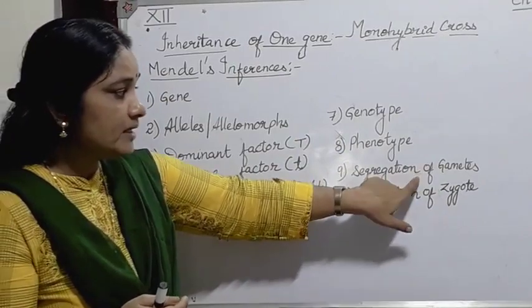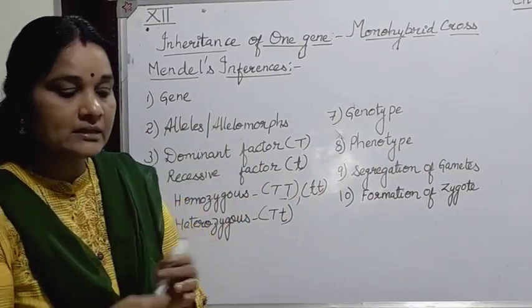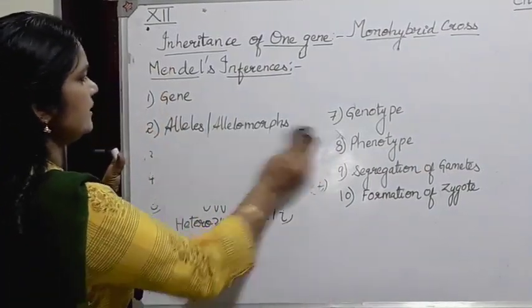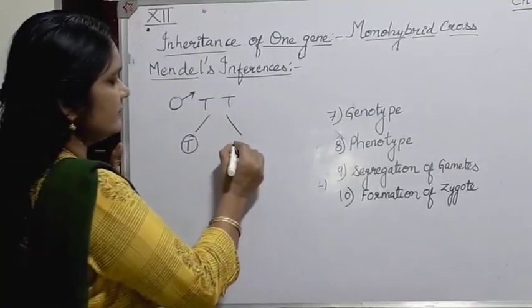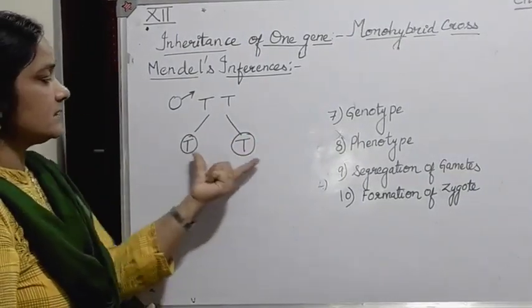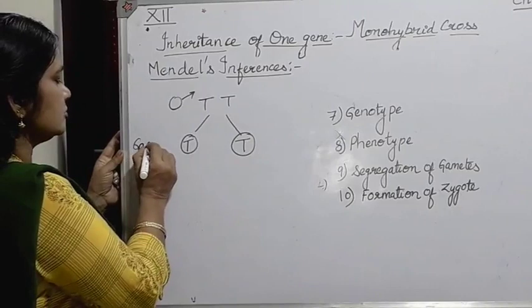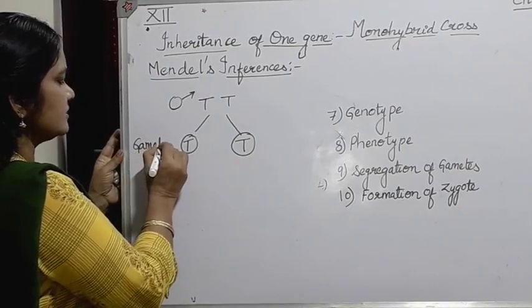And finally, if the parent is homozygous, that is capital T and capital T, you can see from this factor, if it is the male parent, capital T and capital T, during meiosis there will be segregation of this character. So one gamete will have one capital T and another gamete will have one of the alleles for tallness. This happens during gamete formation, due to meiotic division.